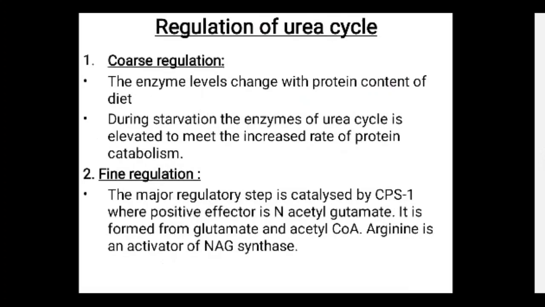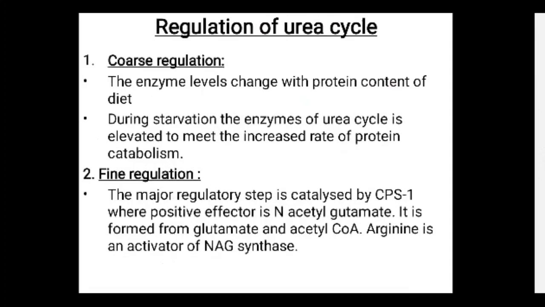Now the regulation of the urea cycle. First one is the coarse regulation, second one is the fine regulation. Third one is the compartmentalization. In coarse regulation, the enzyme levels change with the protein content of the diet.